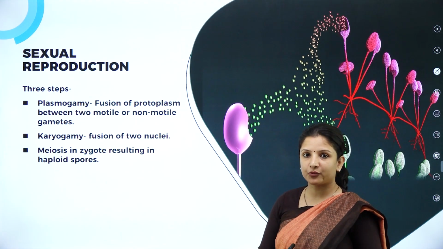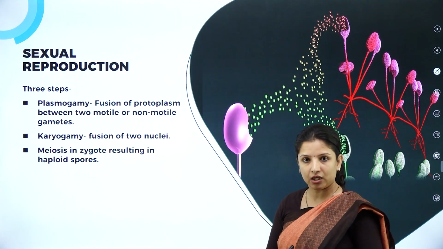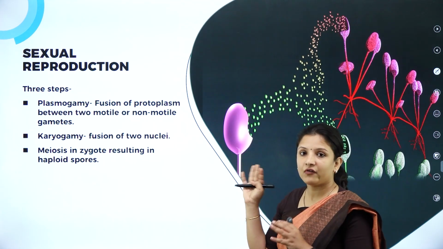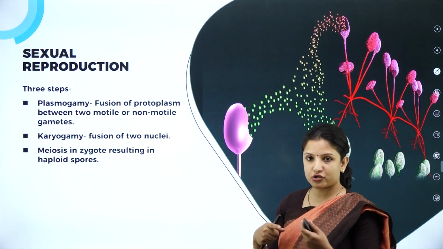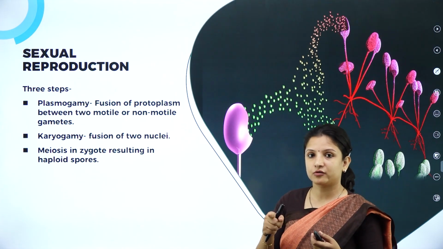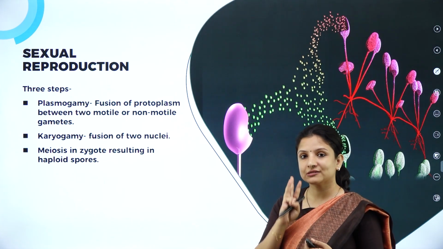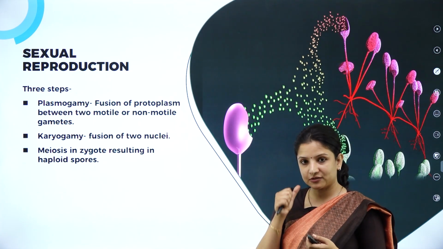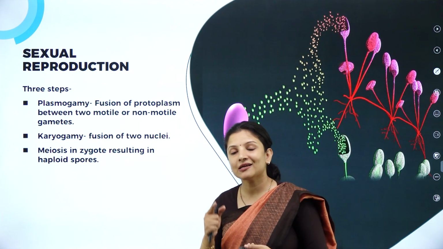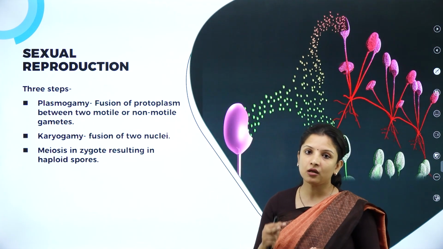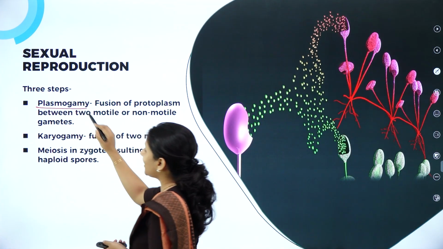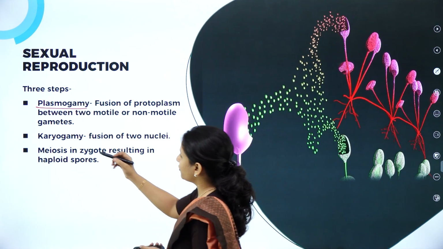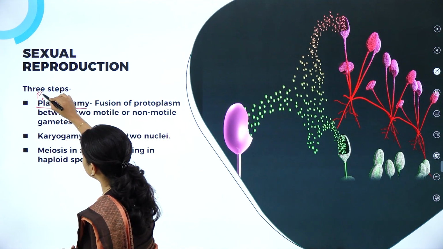In sexual reproduction, actually 3 steps are involved. This is very, very important, which usually comes in the exam. The cycle of sexual reproduction in fungi involves 3 main steps. The first one is plasmogamy, the second is karyogamy, and the third is meiosis. First we'll talk about plasmogamy. The name itself suggests: plasmo means protoplasm.